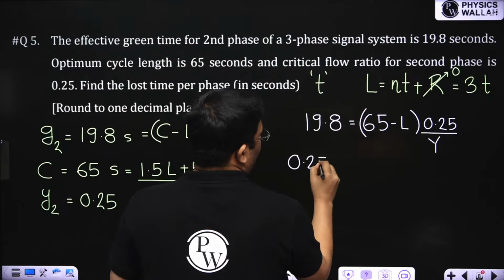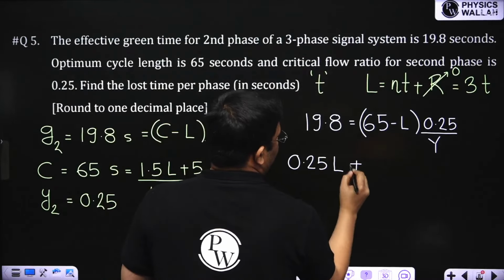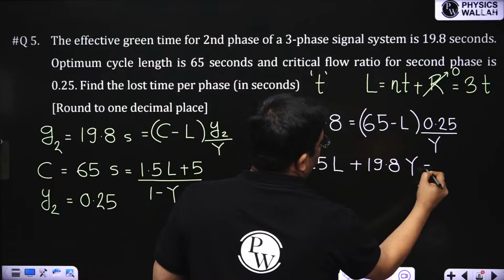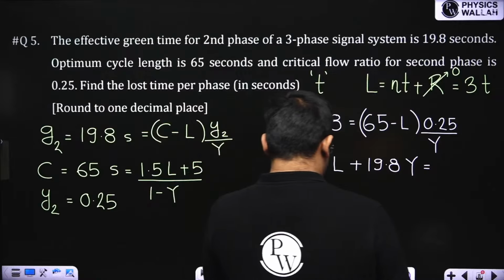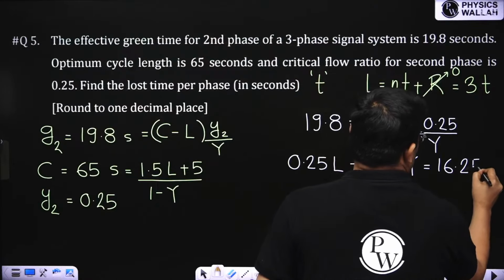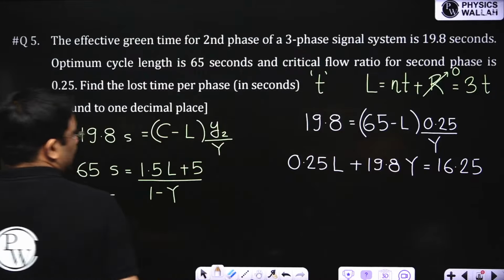So 0.25 L plus 19.8 times Y is equal to 65 into 0.25, which is 16.25. This is one equation I am getting.